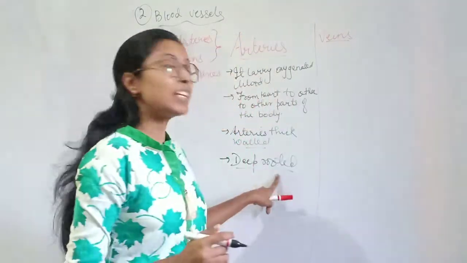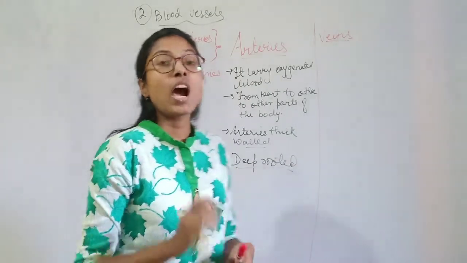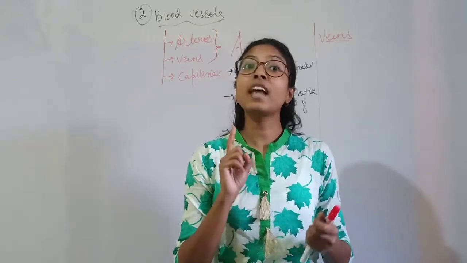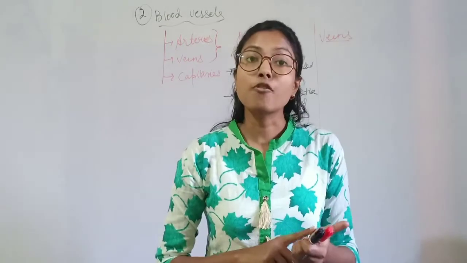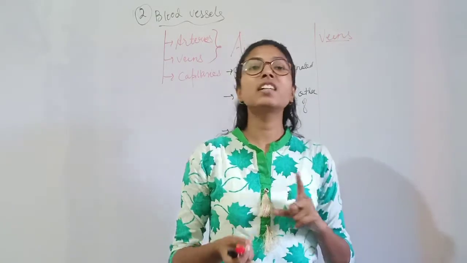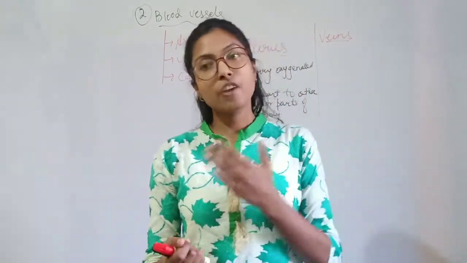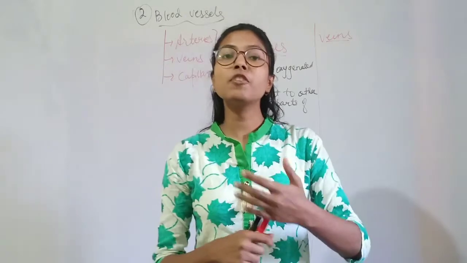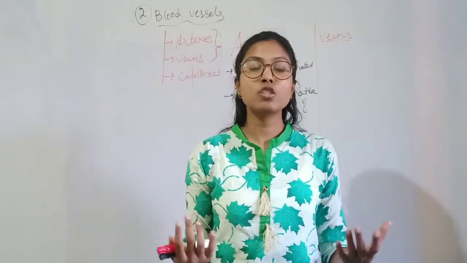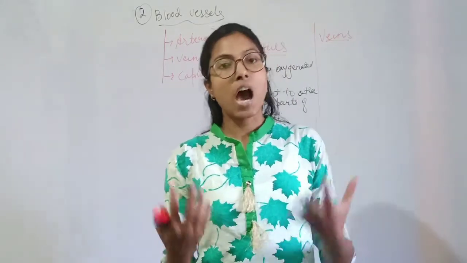Now, why are they rooted deep inside our body? Because arteries carry oxygenated blood which flows at high pressure. If there is a cut in the arteries, then the blood will flow out in a rapid, fast way, so there will be a loss of a large amount of blood.